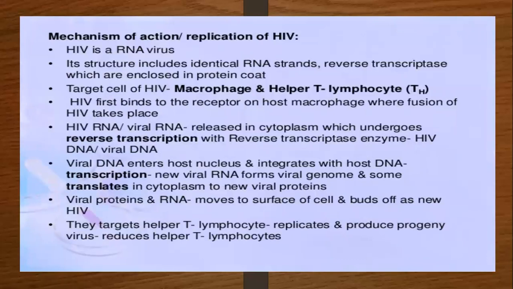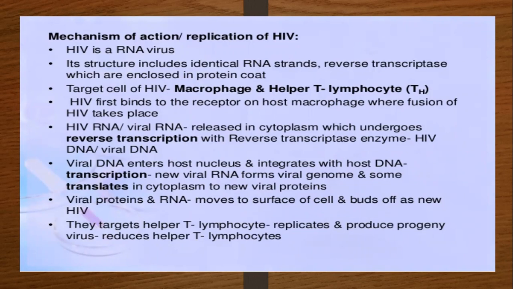What is the difference between antibiotic and vaccine? Antibiotics are prepared by chemical preparations or chemical combinations in a factory. A vaccine is prepared from live bacteria or virus, so it is a live vaccine, or killed, from a bacterial cell or virus cell. That is called a vaccine. Whenever we prepare antibiotics, it is a chemical composition prepared in an industry. So these are the major differences between them.